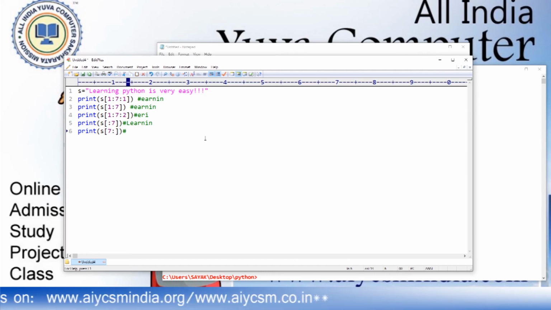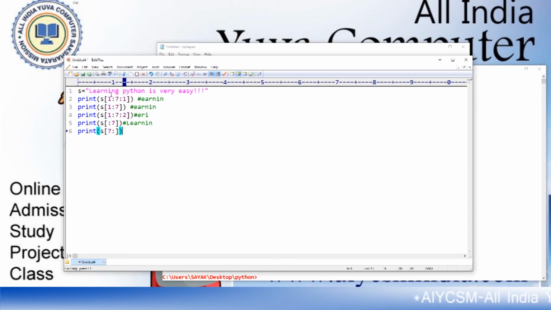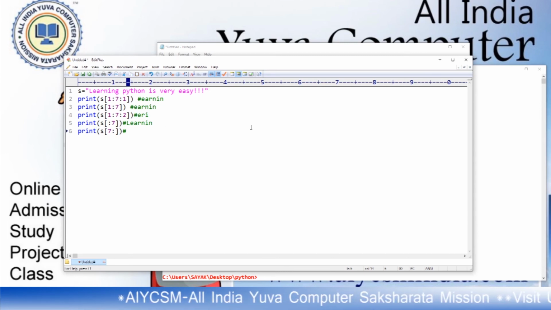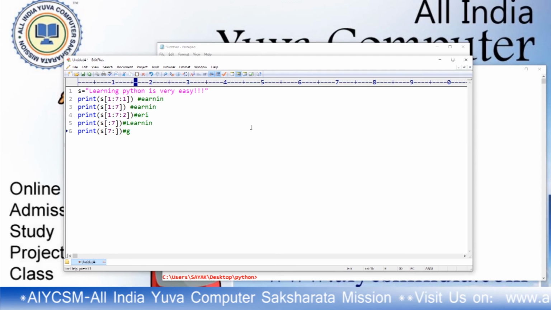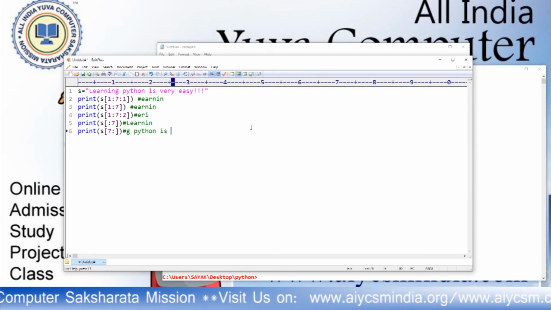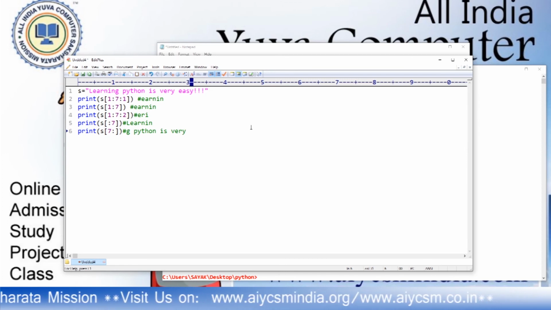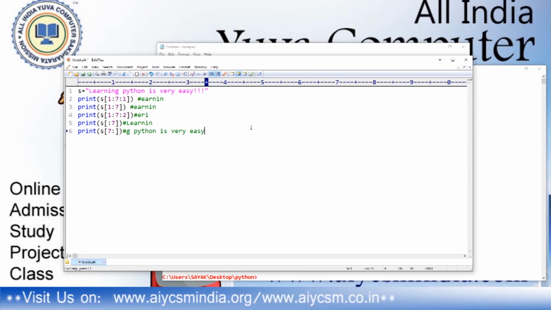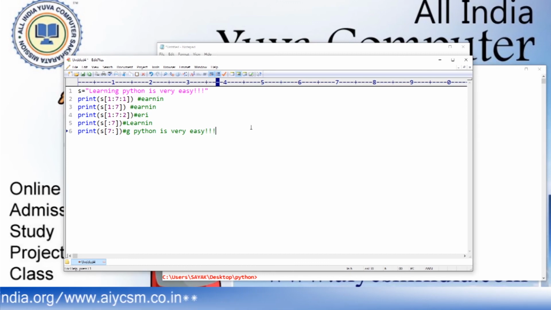If I don't write the end, it will start from the 7th character: 0, 1, 2, 3, 4, 5, 6, 7. This is the start value, the 7th character. So it prints starting from G, then space, Python is very easy. That's it. Okay. From the 7th character, it will print the rest of the string.